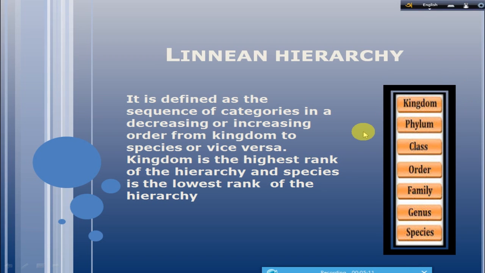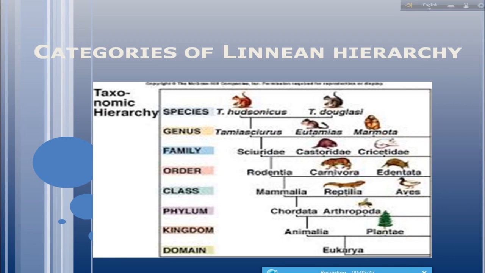It is the topmost taxonomic category, like all animals are included in the kingdom Animalia and all plants are included in the kingdom Plantae. Next, I put a picture. Here you can see the taxa, that is species, genus, family, order, class, phylum, kingdom. And one more thing is the domain.